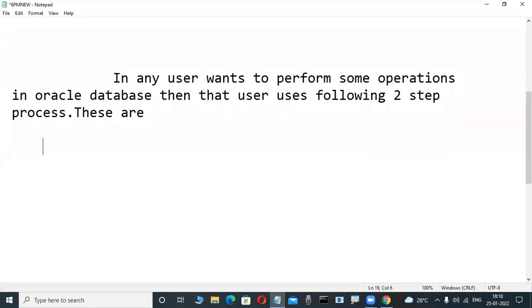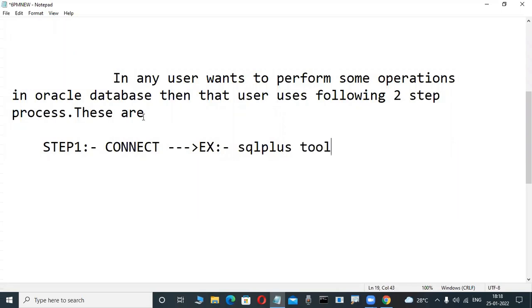Step one. Today we will understand through a diagram. Step one: Connect. What connect means, today we are starting. For example, write it: SQL Plus tool. What is this SQL Plus tool really? Is it created, installed, or automatically installed? I will tell you. Don't worry.